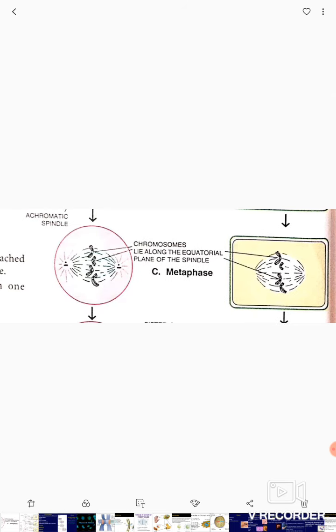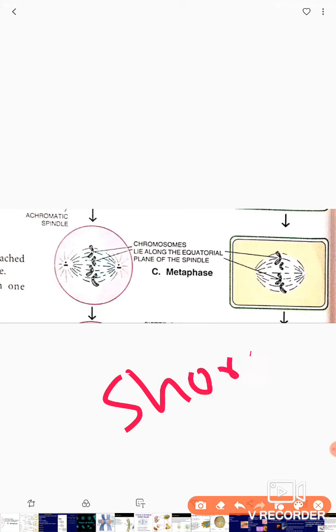Now we will go for the next phase, which is called metaphase. Meta means after. So after prophase, whatever phase comes is called metaphase. It is the second and the shortest phase of the karyokinesis.